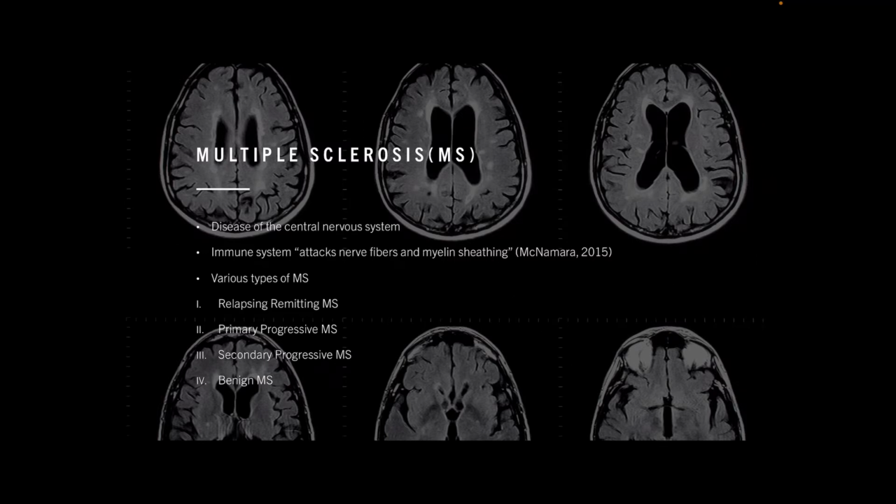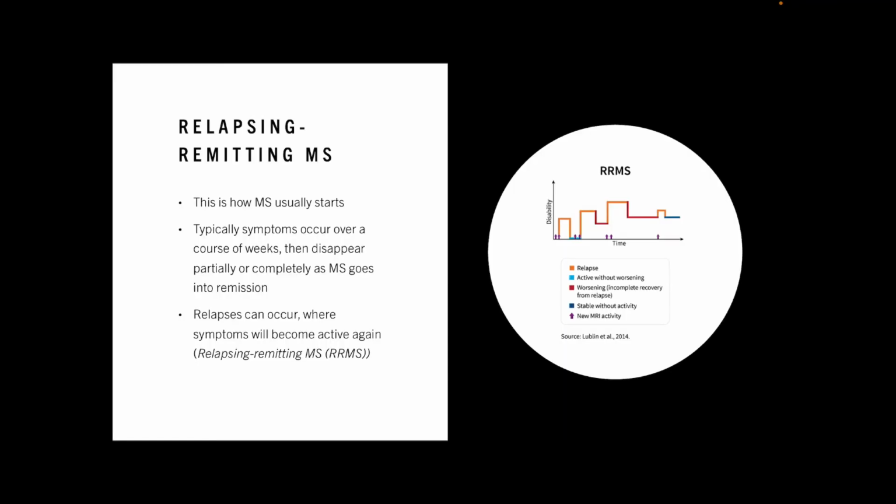So there are various types of MS. Some of those include relapse-remitting MS, primary progressive MS, secondary progressive MS, and benign MS. Okay, so relapsing remitting MS is usually how MS starts, and it's the most common form of MS. When somebody has relapsing remitting MS, typically their symptoms will occur over a course of weeks, and then once that MS goes into remission, these symptoms will partially or completely disappear. Relapses of this form of MS will occur where symptoms become active again.